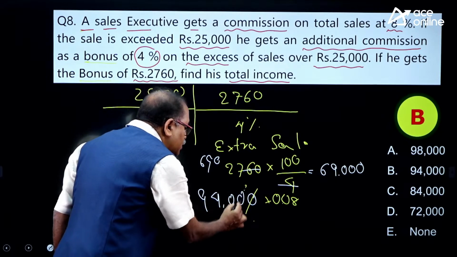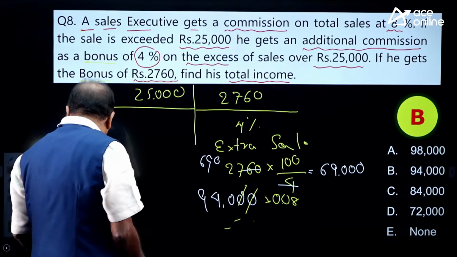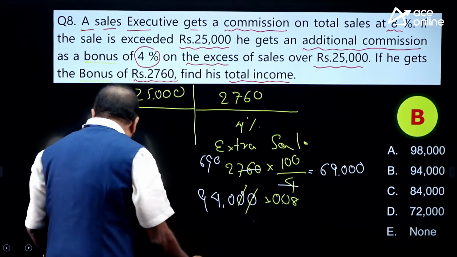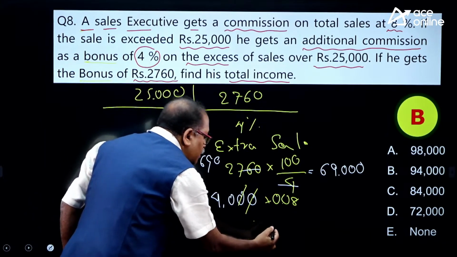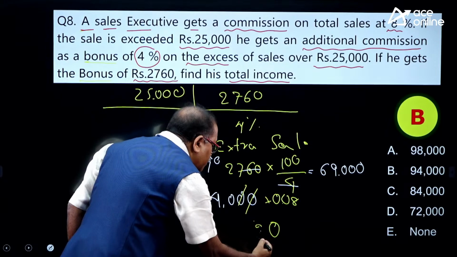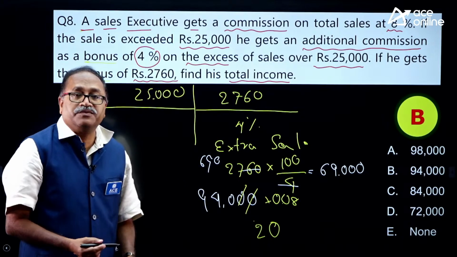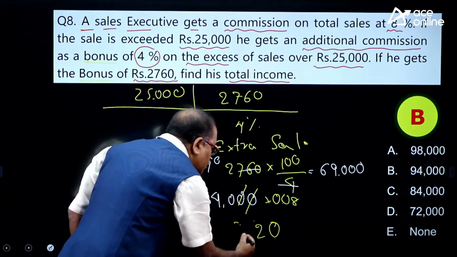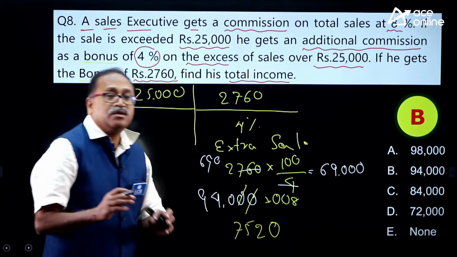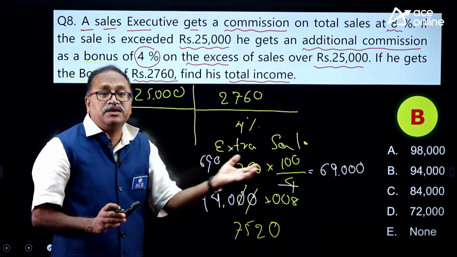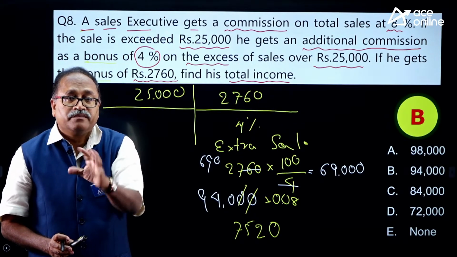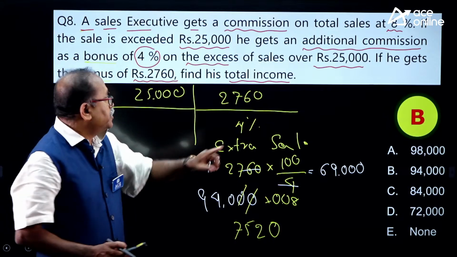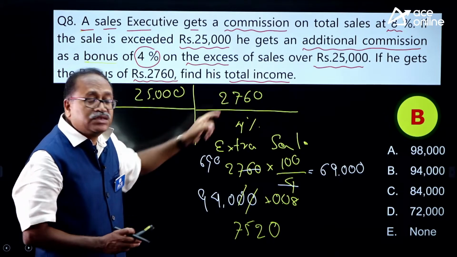So here 2 zeros get cancelled, and then I will be getting over here 0, 8 4 is 32, carry 3, and 8 9 is 72, 75. So this is the 8% standard commission, plus the bonus part, and the bonus part is 2,760.